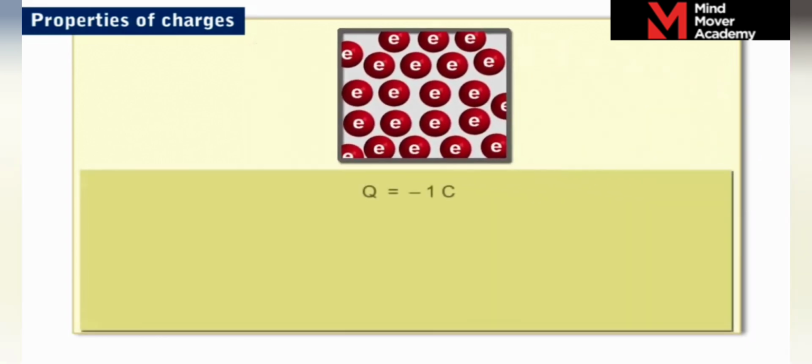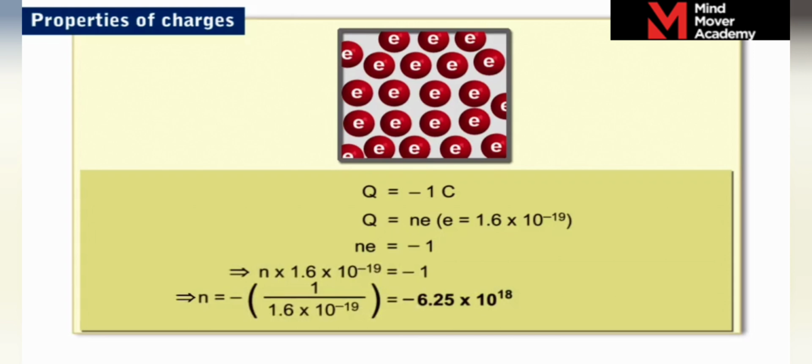Consider a body possessing a charge Q equal to minus 1 C. Let the number of electrons it has gained to become negatively charged be n, and as the charge Q is quantized, we have Q equal to ne, where the basic unit of charge has a magnitude of 1.6 × 10^-19 coulomb, and Q is equal to minus 1 C. Substituting the values of Q and e and simplifying, we have n equal to minus 6.25 × 10^18.